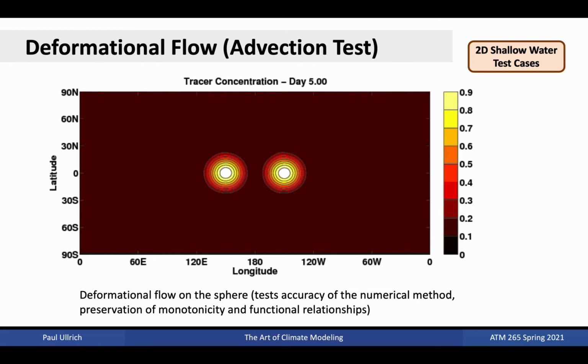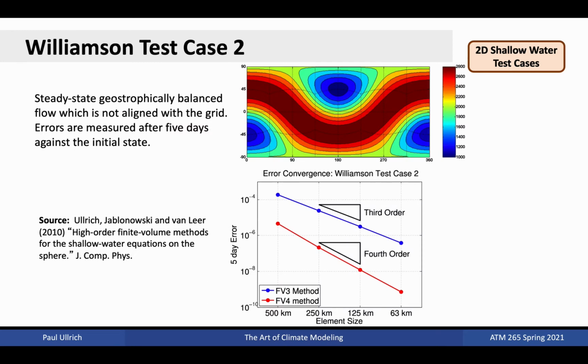Properties such as these are valuable when it comes to accurate handling of atmospheric chemistry. After the tracer transport equation, it's common to perform tests of a dynamical core configured for the shallow water equations. These equations incorporate one prognostic variable for air mass and two prognostic variables corresponding to the components of the velocity